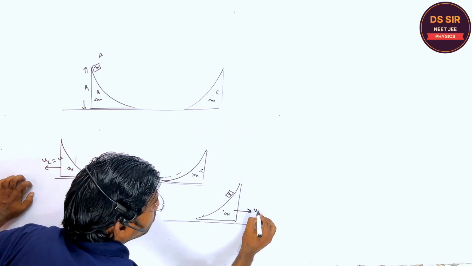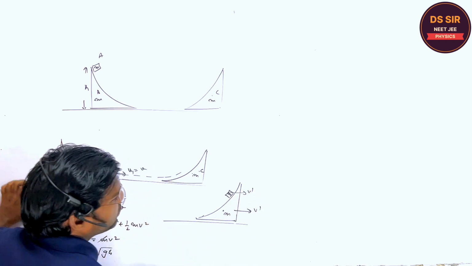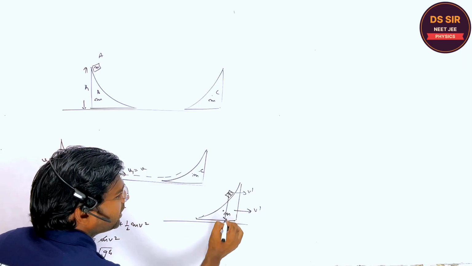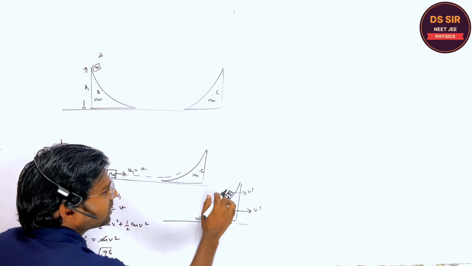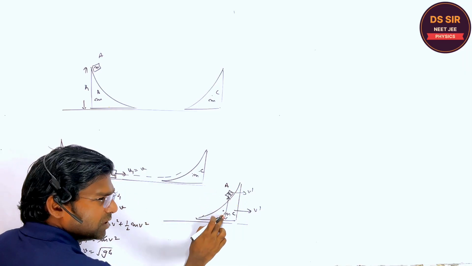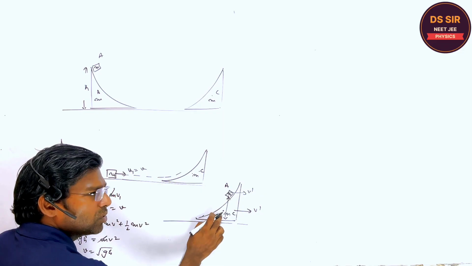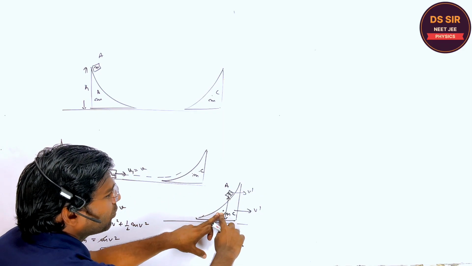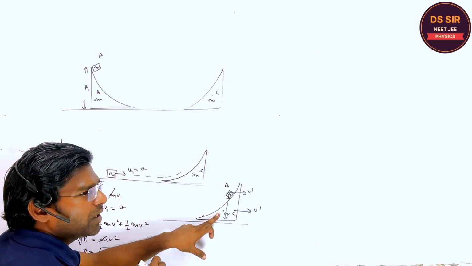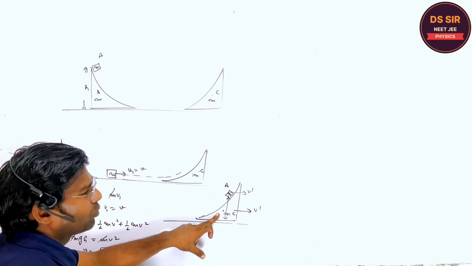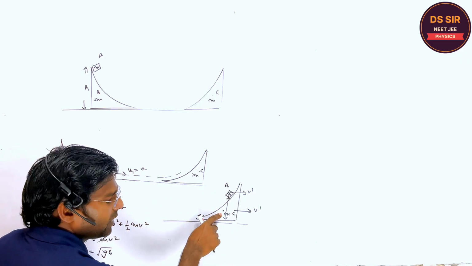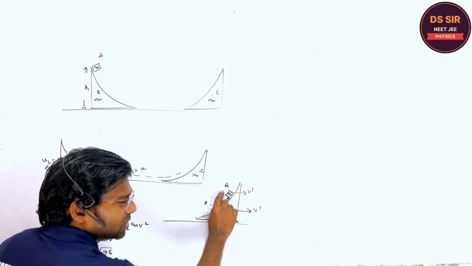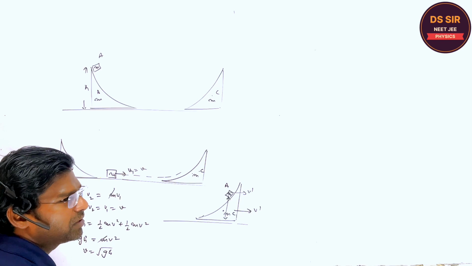In that case, suppose the speed is v dash and the speed is v dash. Are you getting or not? What is the condition of maximum height attained? If block A stops moving with respect to this inclined plane. So in that condition, with respect to C, what is the speed of A? Say 0, and it is itself moving with speed v dash. So with respect to ground, both are moving with v dash.